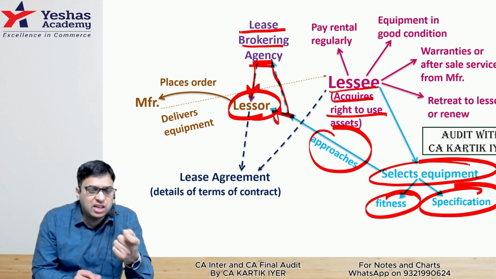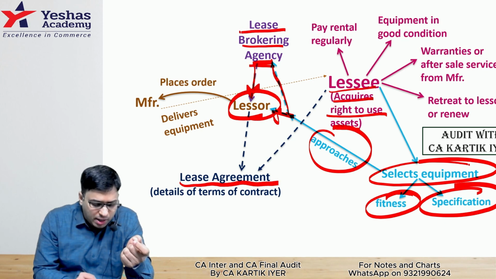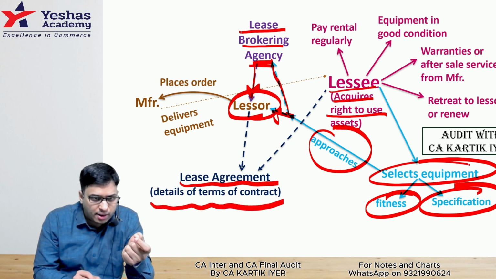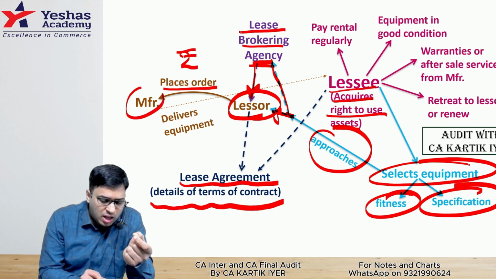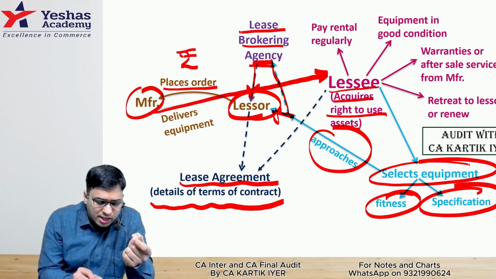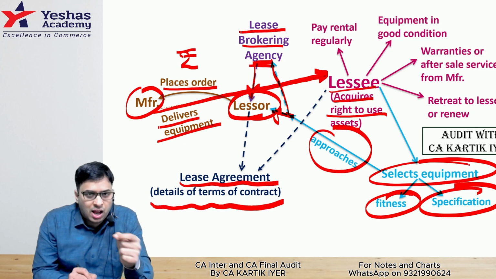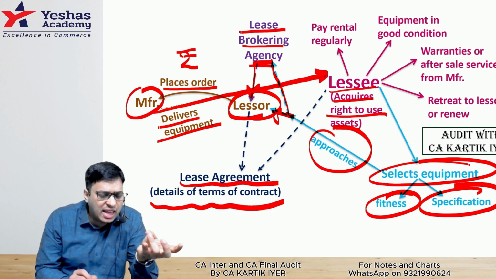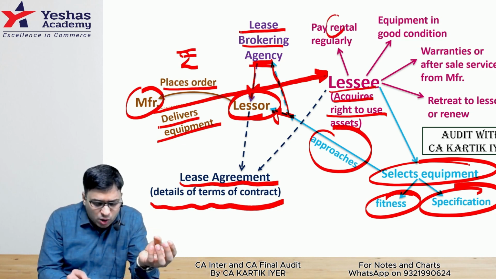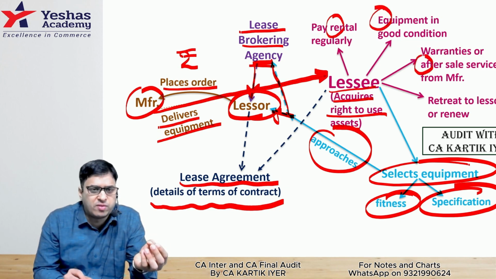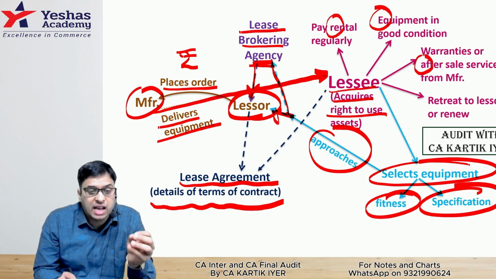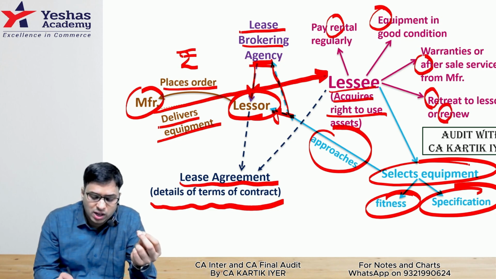If the lessor and lessee agree, then they will enter into a lease agreement where details of terms of contract will be entered. The lessor will, of course, pay the amount and place the order with the manufacturer. Manufacturer will deliver the equipment at the lessee's site. Lessee has to pay the rental regularly. Equipment should be kept in good condition. After sales service from the manufacturer, he can take, and the asset will either retrieve back to the lessor after the period is over, or the lessor will be interested in a renewal of the lease agreement.